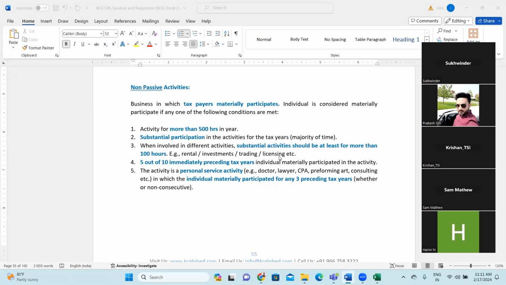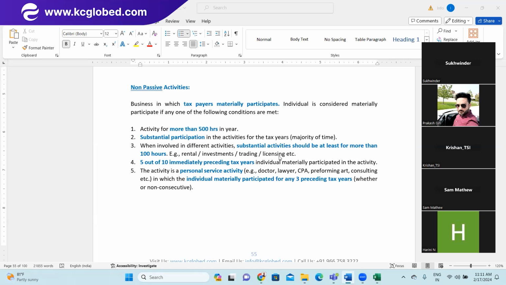For example, an individual may be involved in, let's assume, 10 different categories of activity. He might be doing a job, working in a cafe, doing some work with a real estate agent, doing some construction work, or some shopkeeping work. It's very normal in the US that an individual works on multiple things in a year. Considering that scenario, how do you identify?